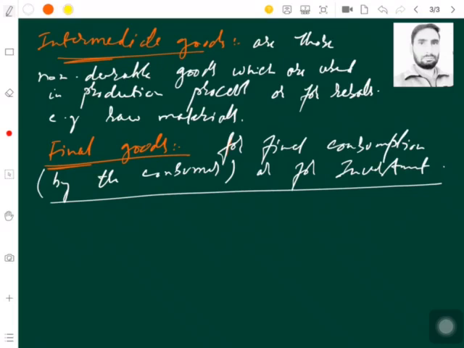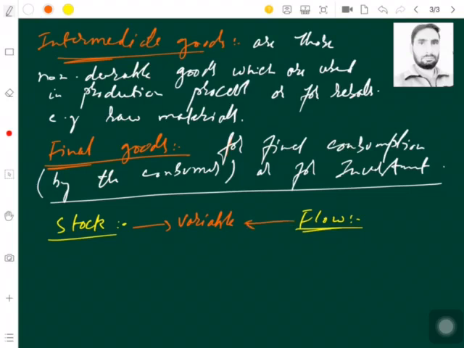The first is stock. We used this word just a bit earlier. Now let us define it. These are actually two things: stock and flow. I'll define both. Both of these two things are variables. So stock is a variable, flow is also a variable.